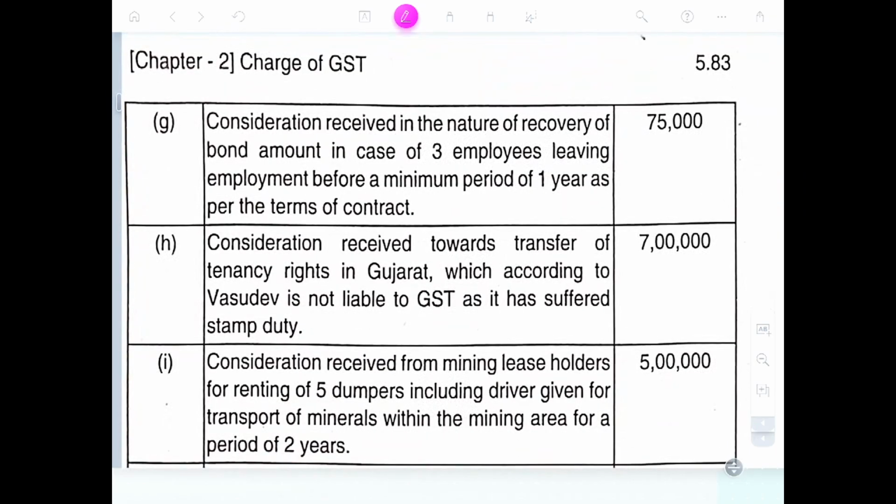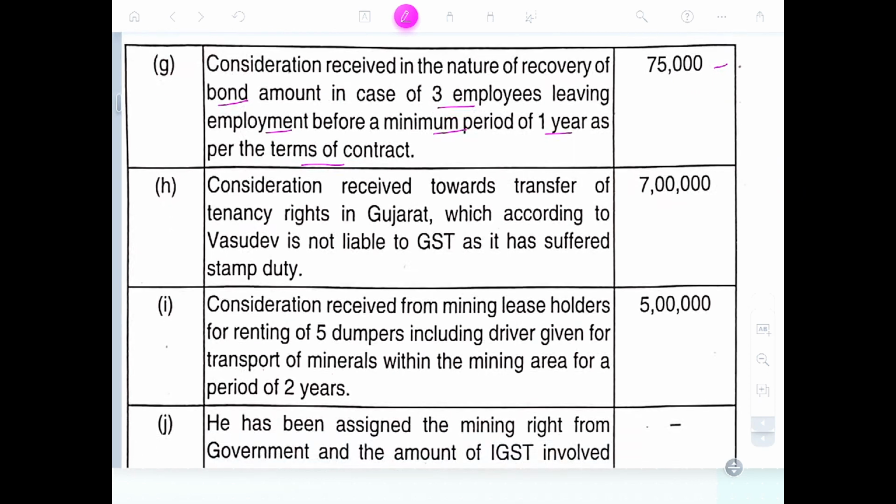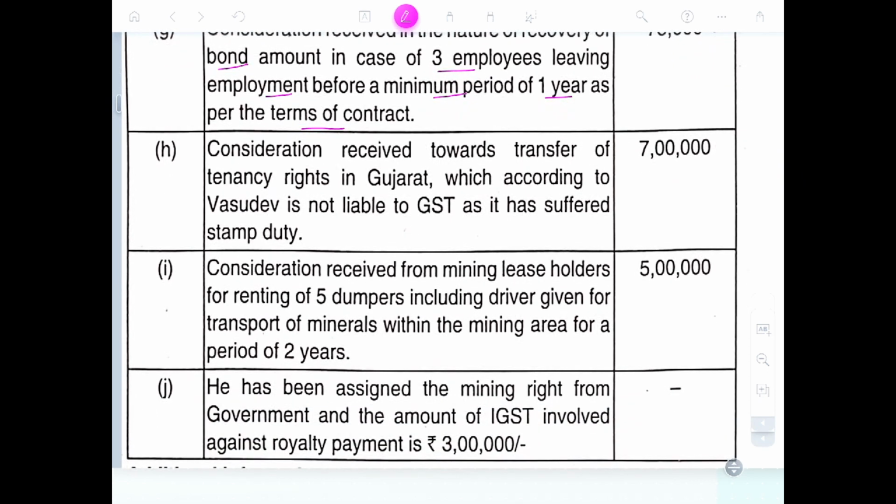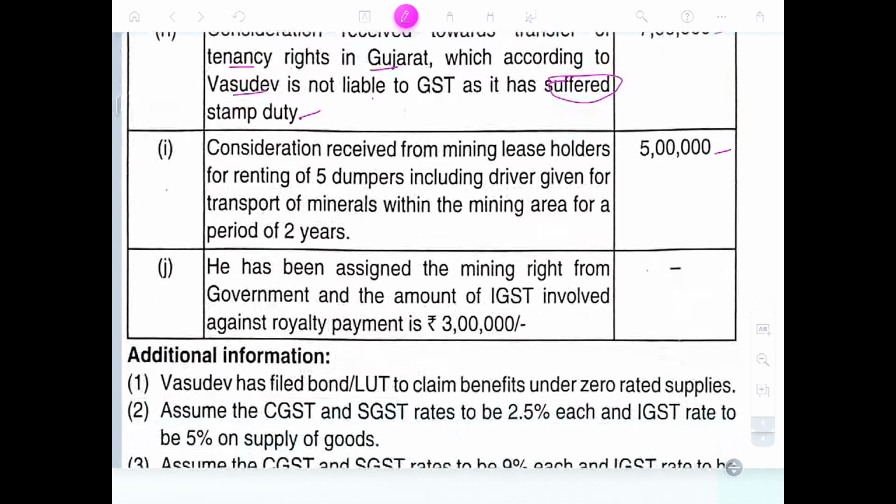Consideration received in the nature of recovery of bond amount, in the case of three employees leaving the employment before the minimum period of 1 year as per the terms of the contract. Employer-employee relationship is out of the scope of GST. Consideration received towards the transfer of tenancy rights in Gujarat is, according to Vasudev, not liable to GST as it suffers stamp duty. Even though it suffers stamp duty, tenancy right transfer is liable to tax.